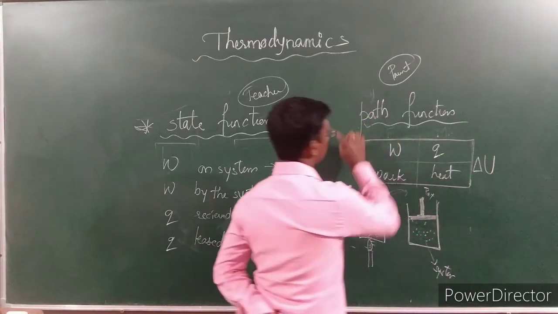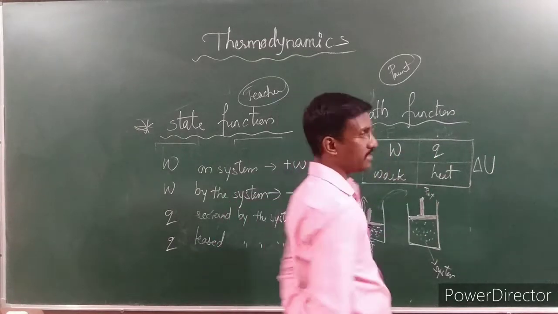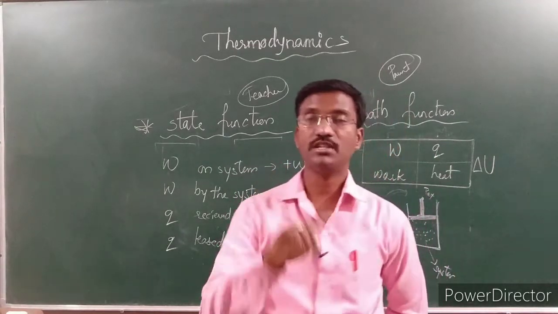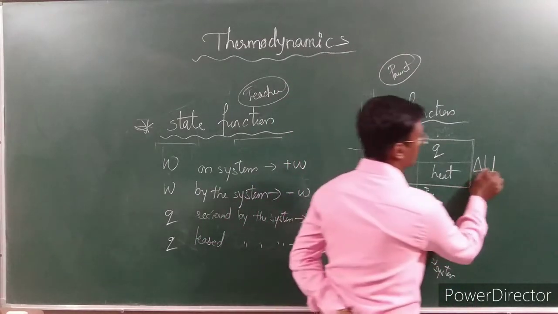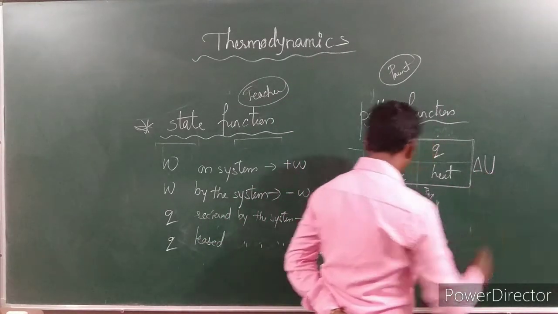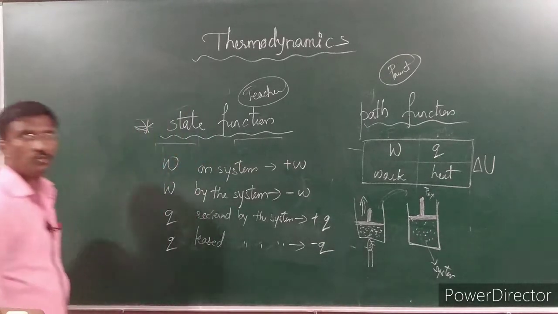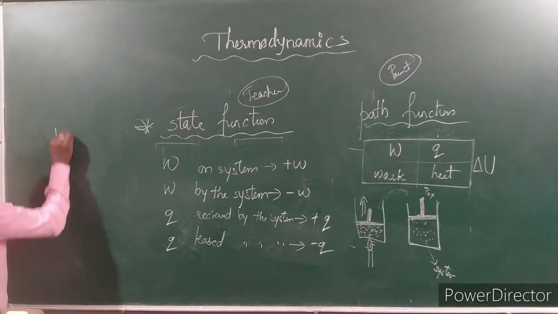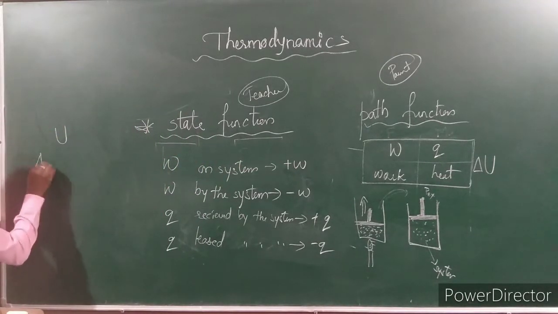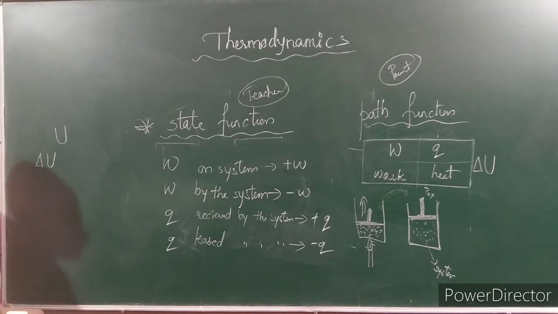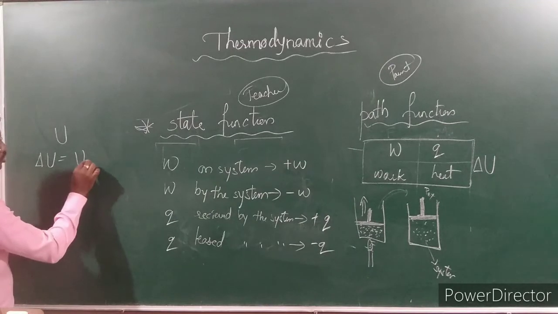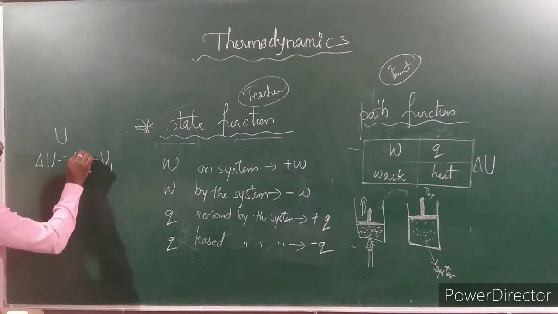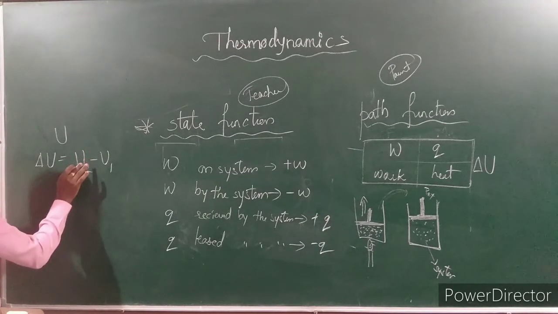So in the initial state it is having some work and heat. After some time, by changing the work or changing the heat, there is a change in internal energy. Delta U is nothing but the change in the internal energy, that is U2 minus U1. It's not V, you have to write it properly.